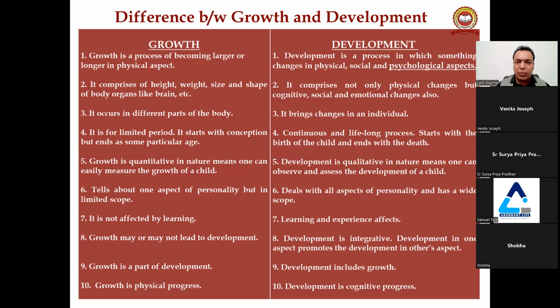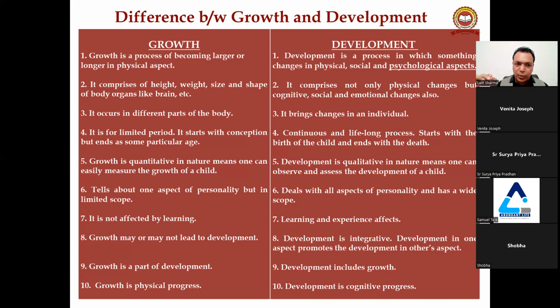And development, fourth part, development is a continuous and lifelong process, starts from the birth of the child and ends with the death. Fifth part, growth is quantitative in nature, means one can easily measure the growth of a child. And on the fifth side, development is qualitative in nature and one can observe and assess the development of a child, right?